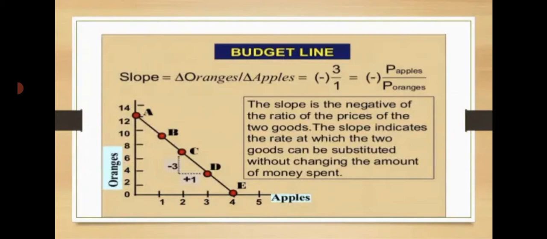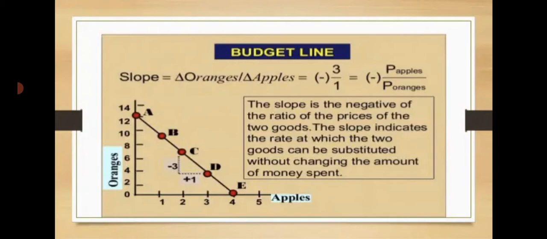The budget line slopes downward. The slope is the negative of the ratio of the prices of the two goods. Why? Because the budget line slopes downward: given consumer income and the prices of goods X and Y, the consumer can buy more of good X only when he buys less of good Y.